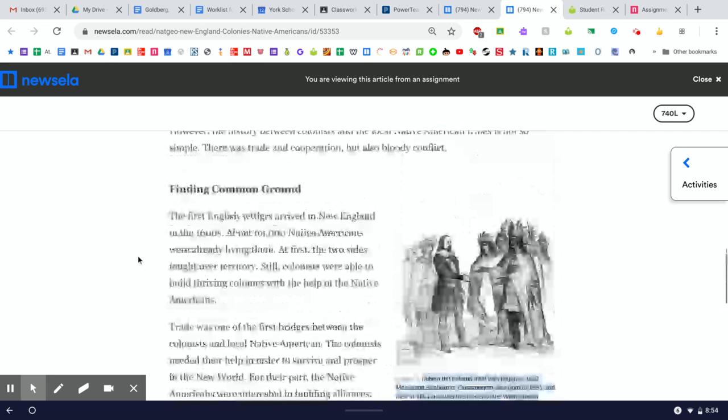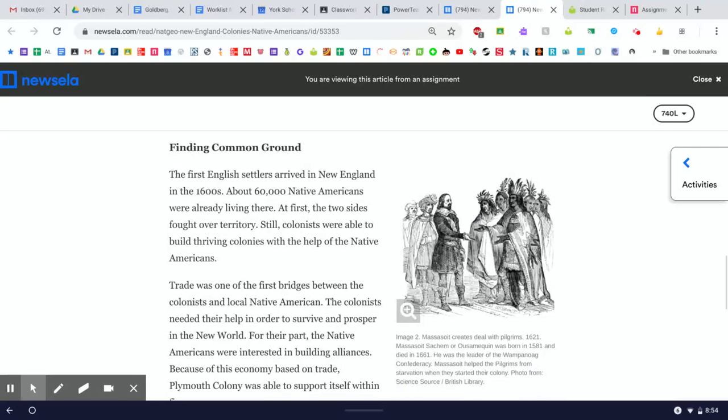Let's read this section. The first English settlers arrived in New England in the 1600s. About 60,000 Native Americans were already living there. At first, the two sides fought over territory. Still, colonists were able to build thriving colonies with the help of the Native Americans. Trade was one of the first bridges between the colonists and local Native Americans. The colonists needed their help in order to survive and prosper in the New World. For their part, the Native Americans were interested in building alliances.